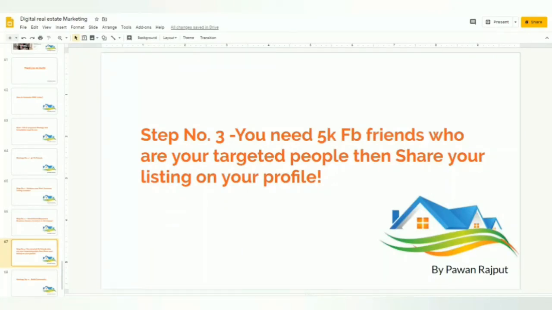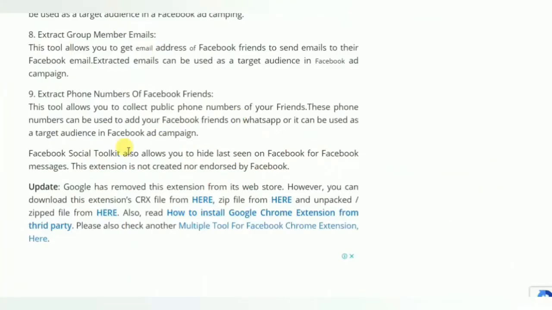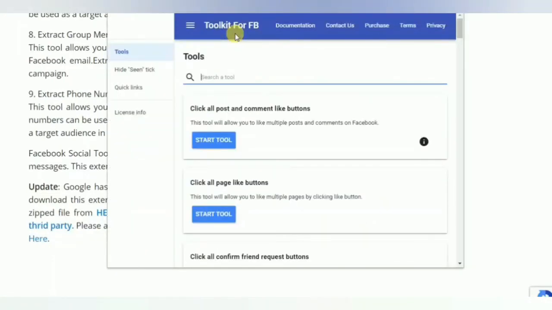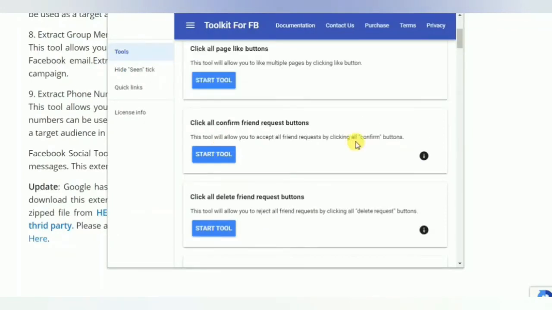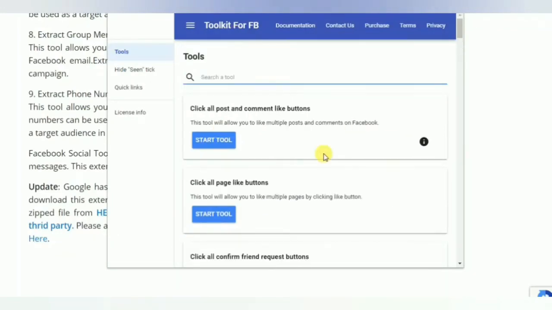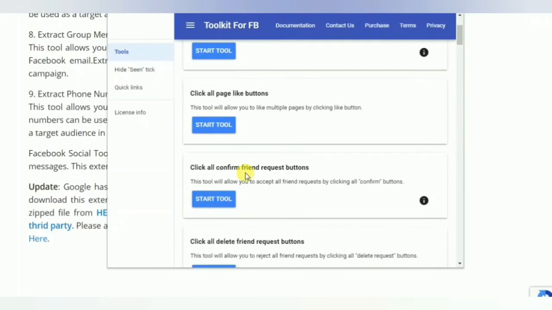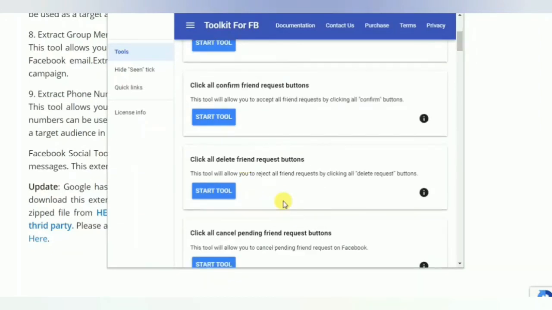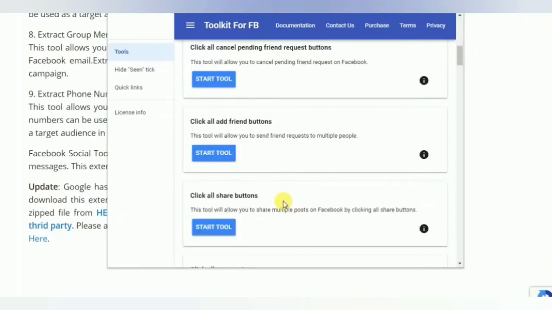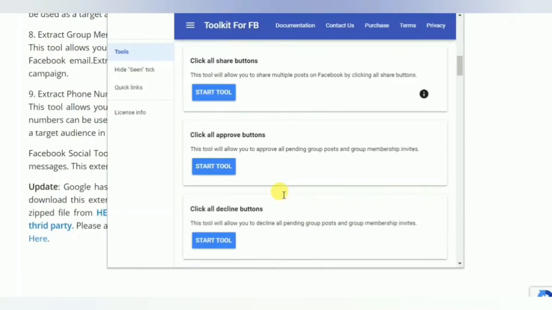First of all, you need a tool, or we can say you need a Chrome extension called Toolkit for FB. This tool will help you to make friends with thousands of people. Click all confirm friend requests. You can use this tool. This tool is not available now on the Chrome store, because Google removed it.